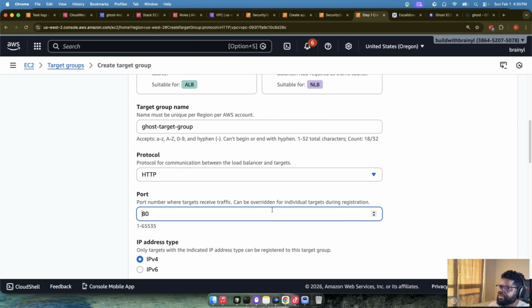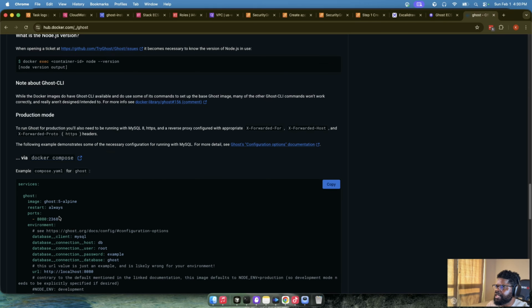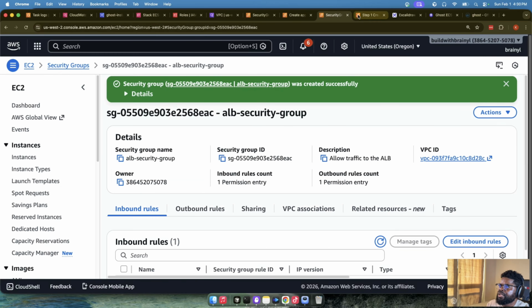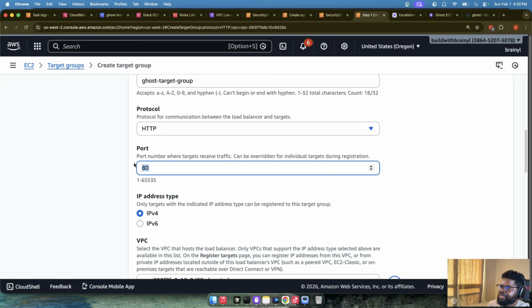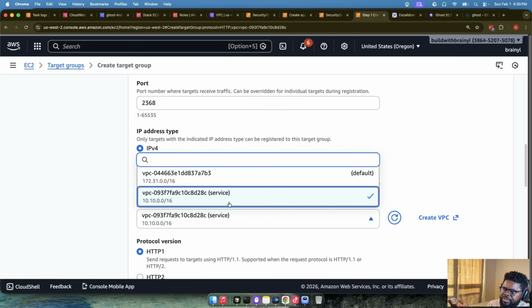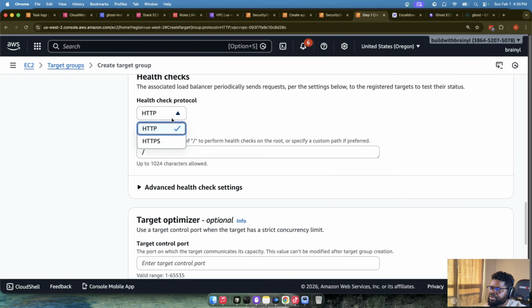The protocol will be HTTP. For the port of the target group, remember, you have to go back to the container, because we're exposing it on port 2368. So we're going to come back here. We were here trying to create a target group. So that's the port. IPv4 is fine. The service VPC, yes. HTTP, fine. The health check is also on the same port. We'll leave it as that.